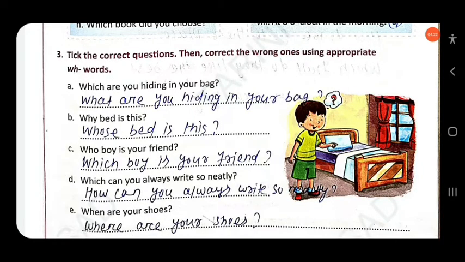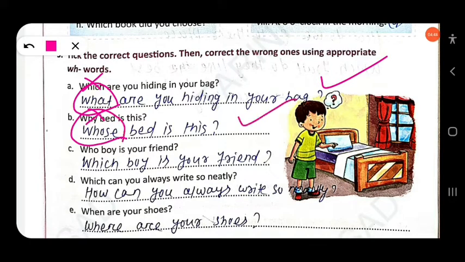So, which are you hiding in your bag? This is wrong. You have to rectify the sentence and use the correct WH word. What are you hiding in your bag? What. Then next, why bed is this? This is wrong. Whose bed? We are talking about the ownership. Whose bed is this? Then next, who boy is your friend?